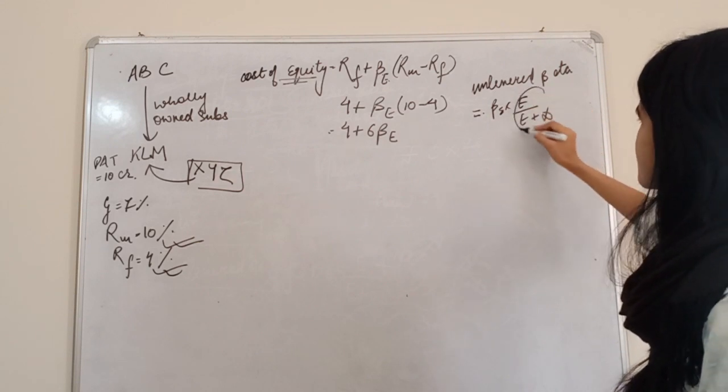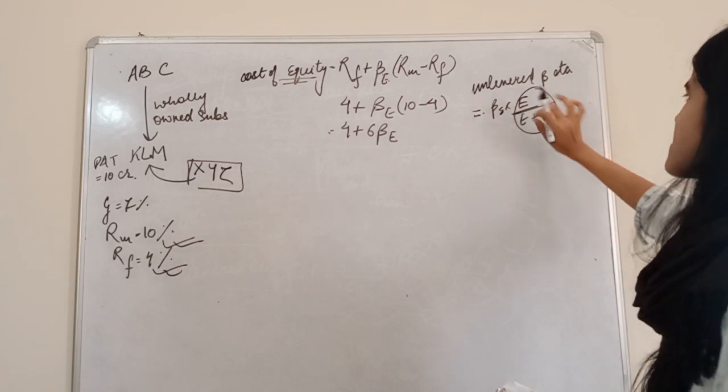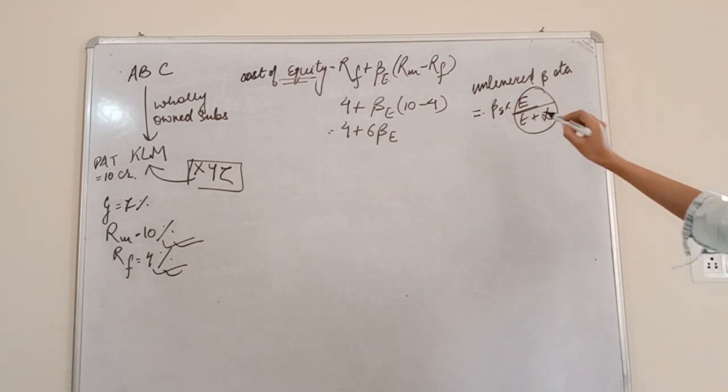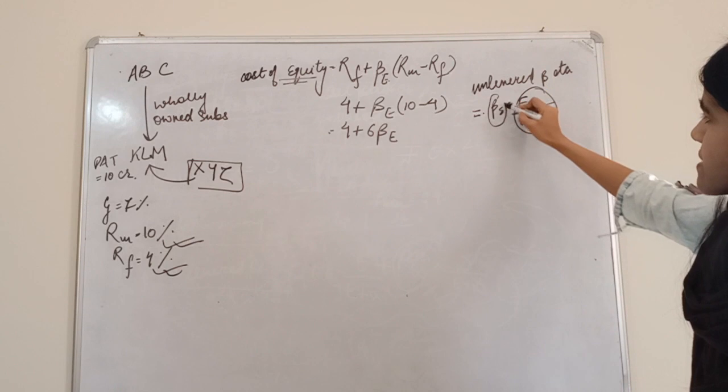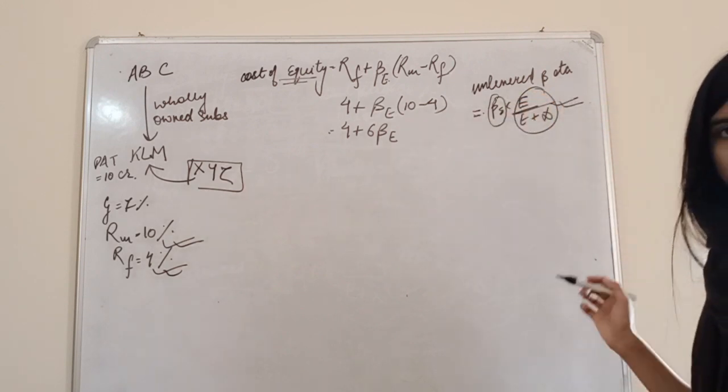This beta depends upon its weight, or you can say it depends upon the debt equity ratio.